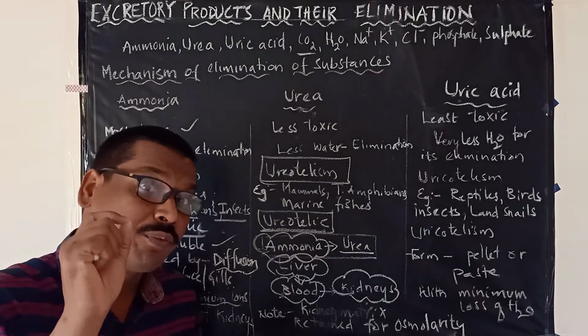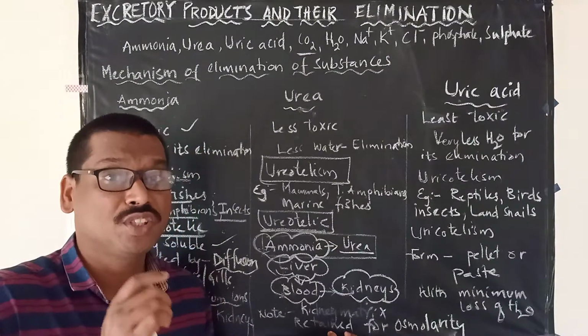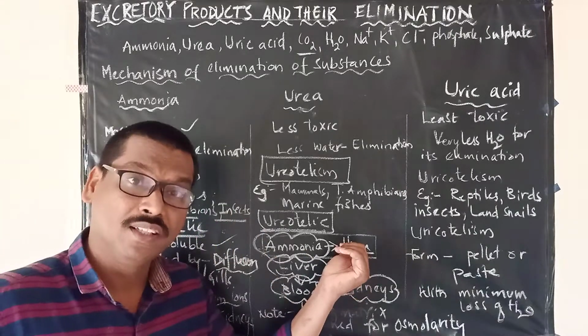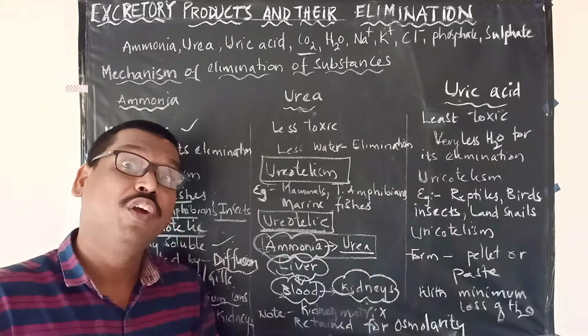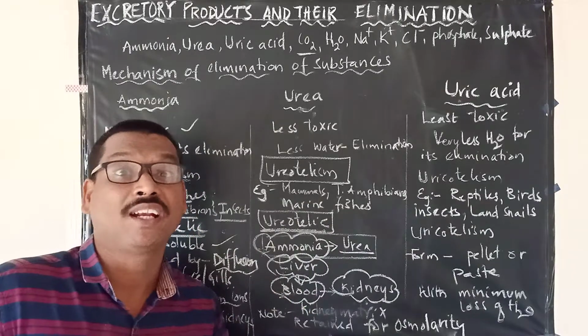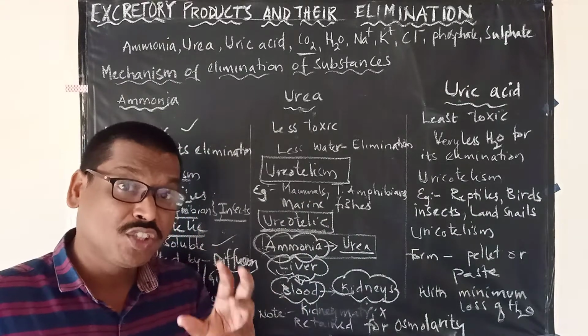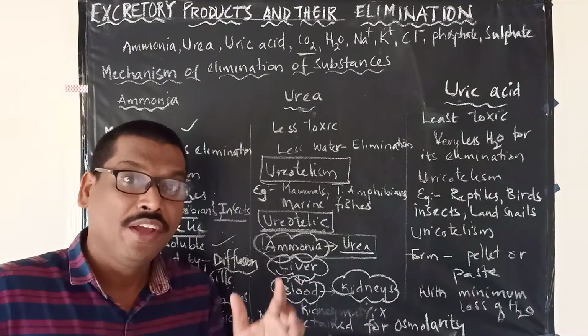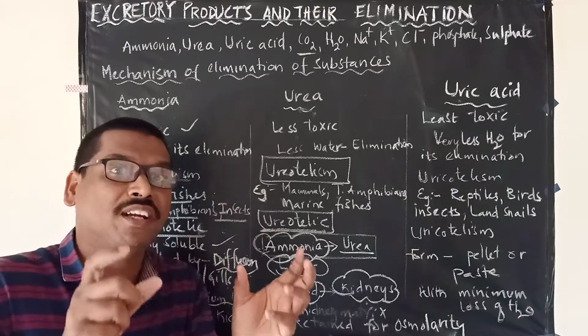Another very important point, which we will stress in other videos, is that some of this urea will be retained in the kidney matrix. Please remember this. Some of the urea entering the kidneys for filtration will remain in the kidney matrix. Why?